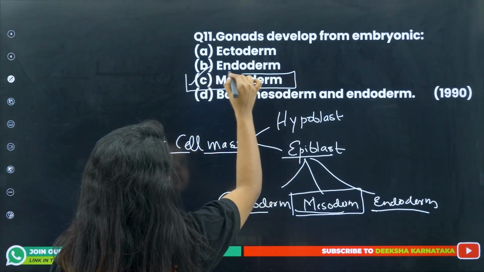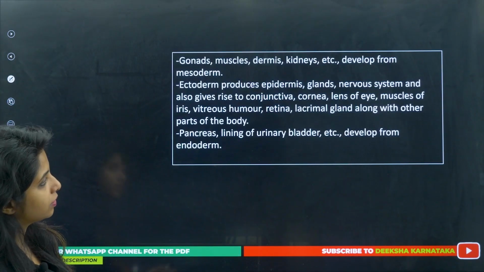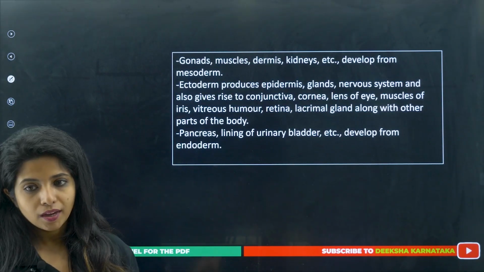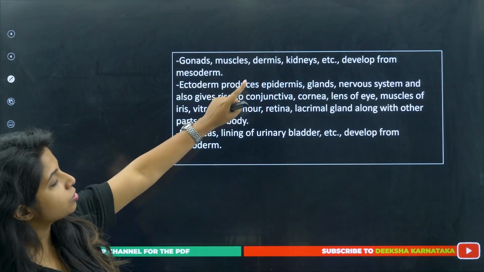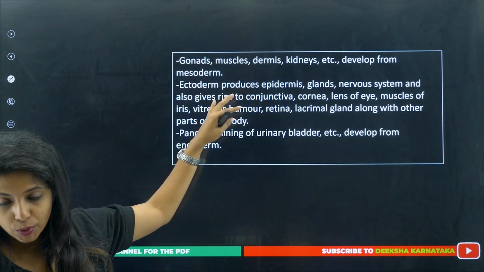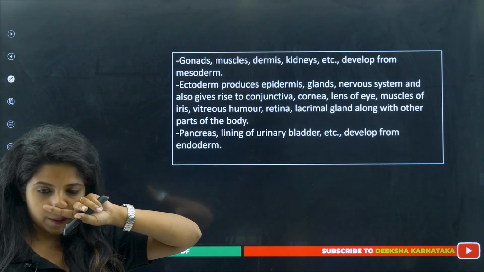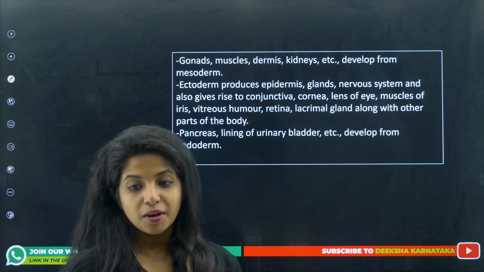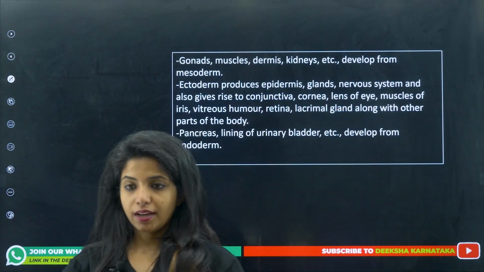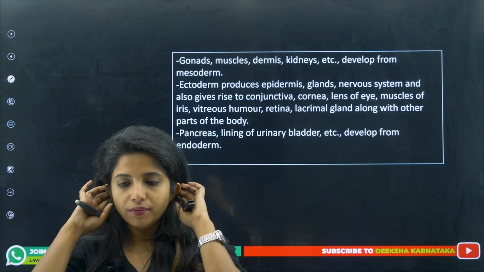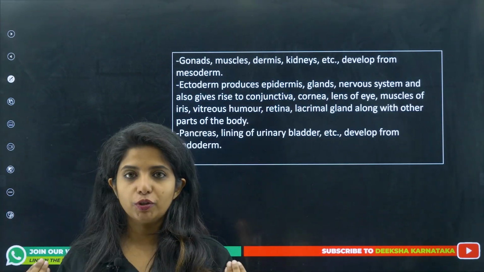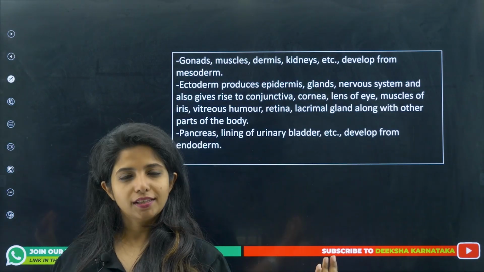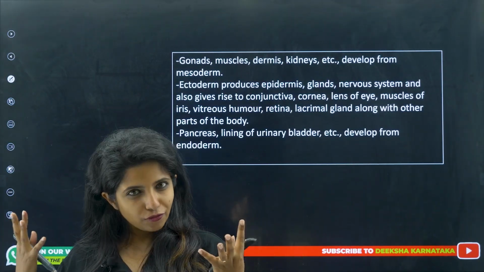Now, to make you remember this, I do not have any option. You can take a screenshot of this. So gonads, muscles, dermis, kidney all develop from mesoderm, the middle layer. Gonad is there inside, muscle is also there inside, dermis is there inside, kidney is there. I can make you remember this: mesoderm is responsible for all your physical things. You can remember like that, all your physical aspects.